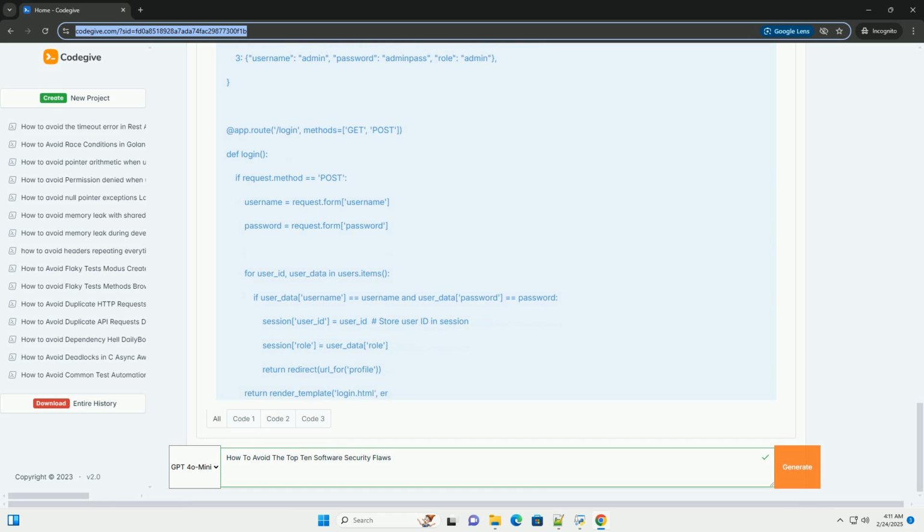8. Software and data integrity failures. What it is: this category focuses on vulnerabilities related to ensuring the integrity of software and data. This includes code and infrastructure updates without integrity verification, reliance on untrusted sources for libraries, modules, or dependencies, and the use of plugins or libraries without proper validation.